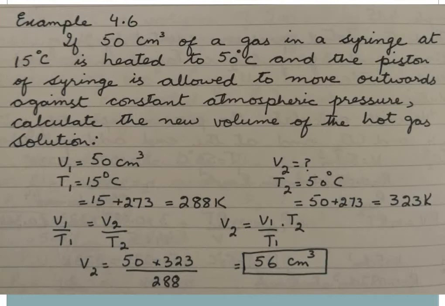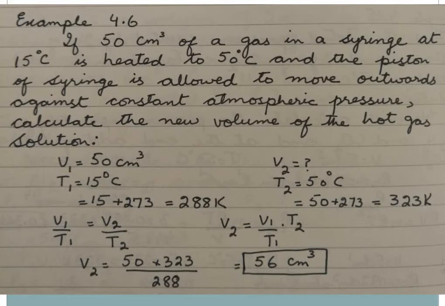So V1 is equal to 50 centimeter cube, and V2 we have to calculate. T1 is 15 degrees centigrade, to which we have added 273 and it becomes 288. Similarly to 50 degrees, we have added 273 and it becomes 323.